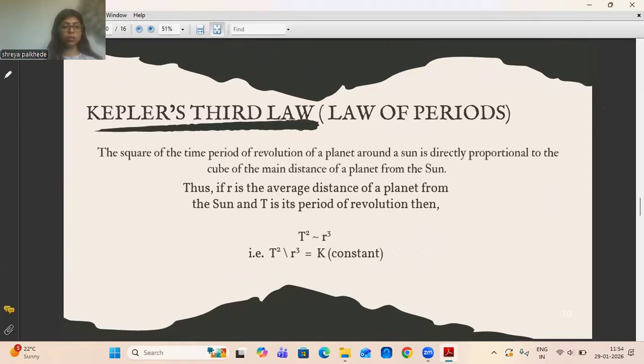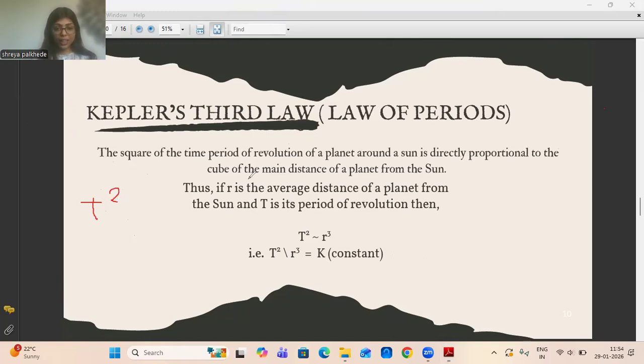So Kepler's third law. What does Kepler's third law say? Kepler's third law says that the square of the time period of revolution of a planet around the sun. It means whatever time the planet is taking to revolve around the sun, and the square of that. Let's say the time taken by the planet to revolve around the sun is time t, and here we are taking the square of that time period